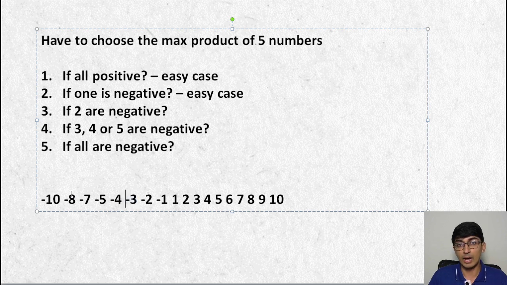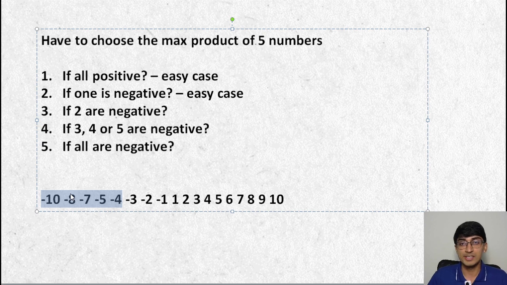You might say, well, I might consider minus 3 with a minus 2, but then you might as well consider minus 3 with a minus 4, right? There's no need to consider minus 2 or minus 3 at all. So beyond minus 3, I'll never need it. In fact, beyond minus 4, I'll never need it. I'll only take these 5, right? Now, automatically, our entire problem came down to selecting at max the 5 positive numbers and at max the 5 negative numbers, right? I'll never take more than these, right? I would never need any other negative numbers apart from them.